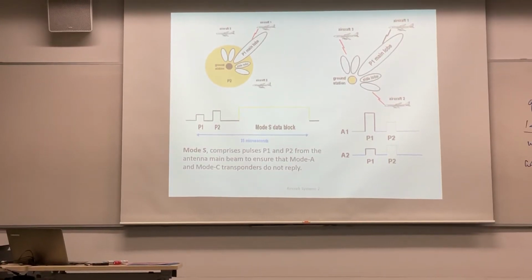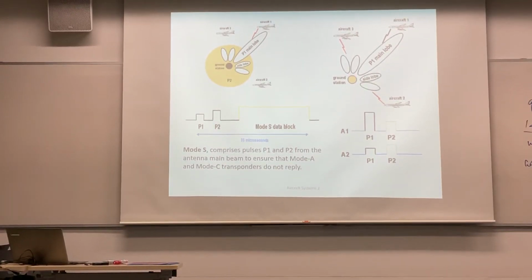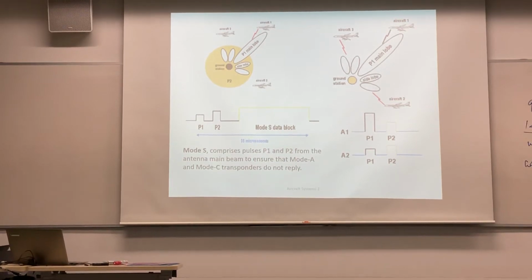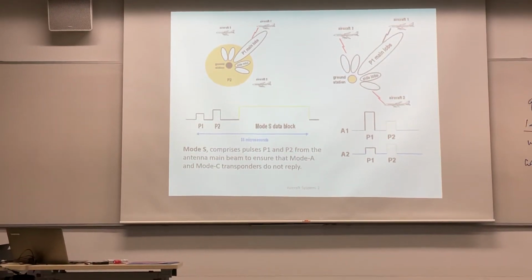Mode S is selective. They select each aircraft, whereas Mode A and C is broadcast, it just says everybody will respond. Okay? Right.